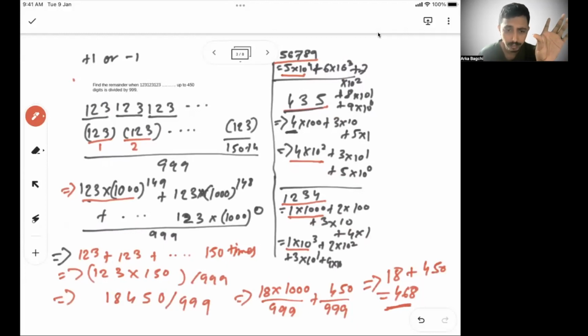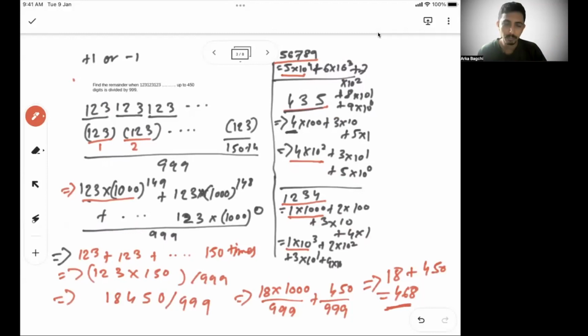Now this 18,450 is more than 999, so this cannot be a remainder. Again, divide this whole by 999. I divide by splitting 18,000 and 450. With 18,000, I get 18 as a remainder. And then 450 is anyway less than 999. So 18 plus 450 gives you 468.